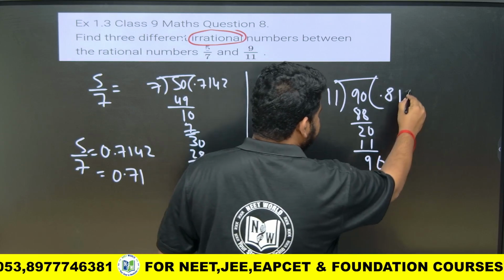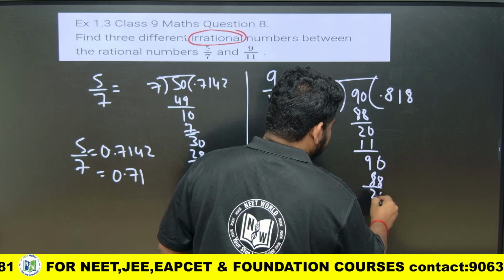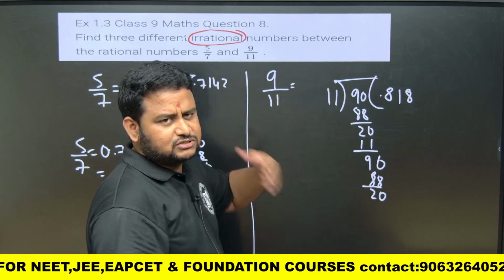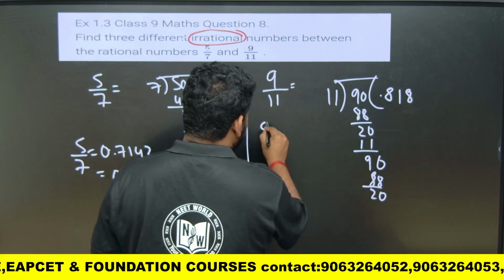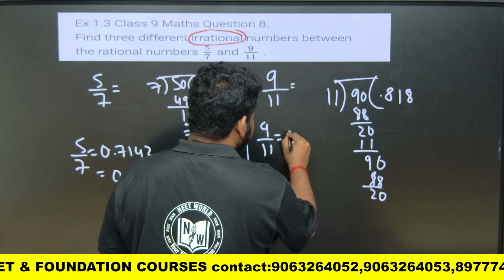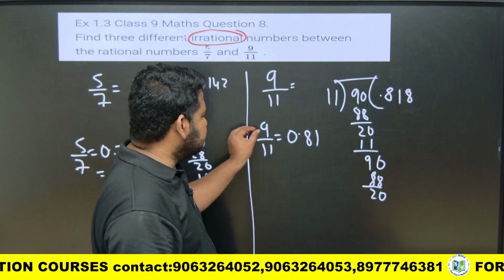Again I will have 8. So 11 8s are 88. Then I will have 20. Again it continues like this. So I will keep it as it is. So 9 by 11, I will write it as just 0.81. I will keep it to 2 decimal points. I will keep it as 0.81.